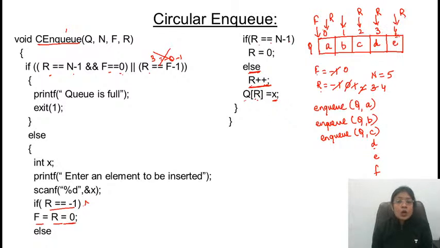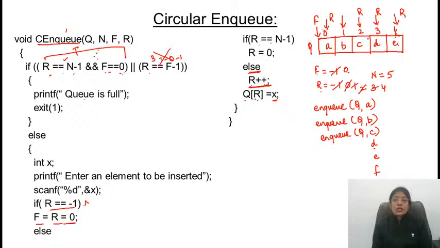अब इस केस में क्या होगा? First of all, it will check for the condition. Rear is equal to n-1. Rear is equal to 5 minus 1. Yes, condition is true. Front is equal to 0. Yes, front is equal to 0. If the first case is true and we have logical operator or, then in that case you need not to check for the second condition. It is returning true. This means that the overall answer is true. So if it is true, it is saying that Q is full.